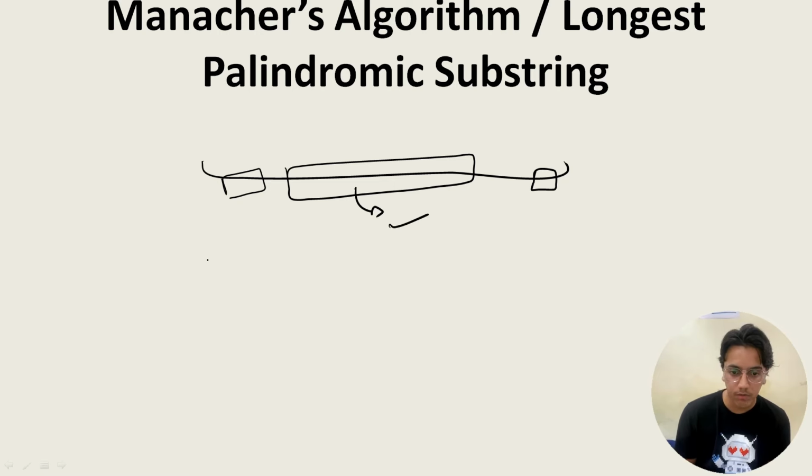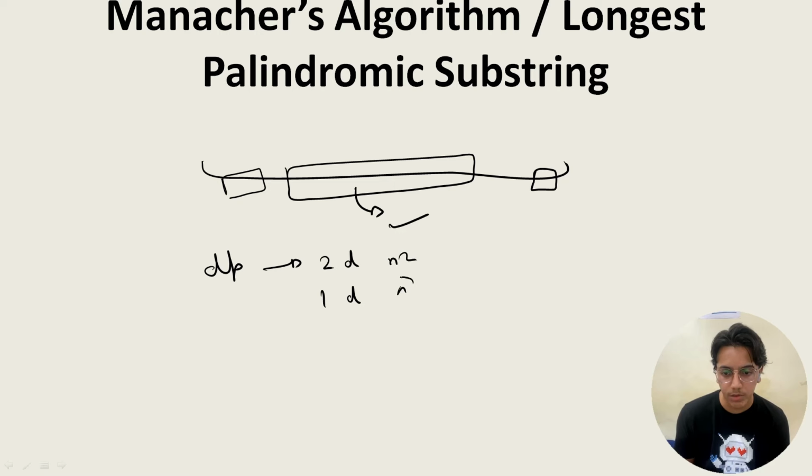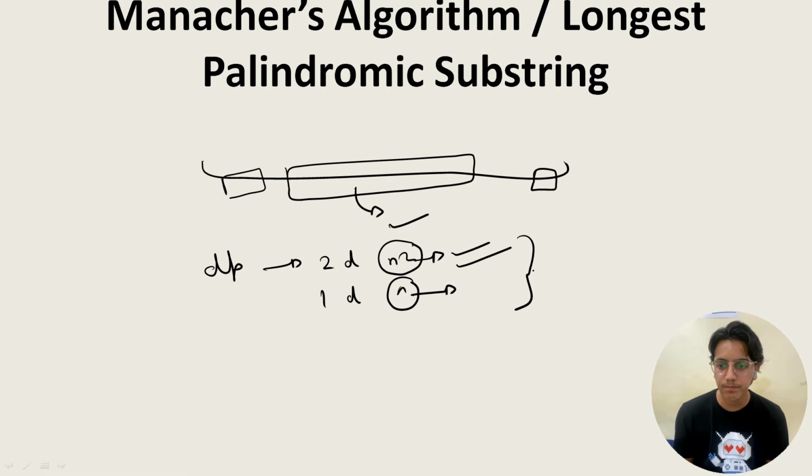To solve it, we have a DP approach of 2D size and 1D size also, and using the concept of dynamic programming we can solve it in n square and n also. Manacher's algorithm uses this, and this is the one you can prepare for an exam or any competitive coding exam. That would be very easy. So you must watch a video for this algorithm. Okay.